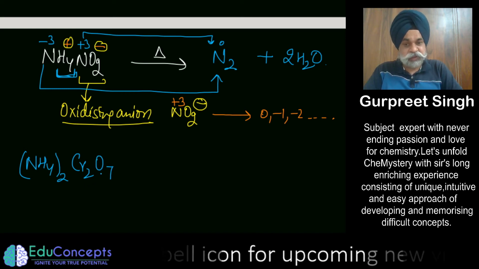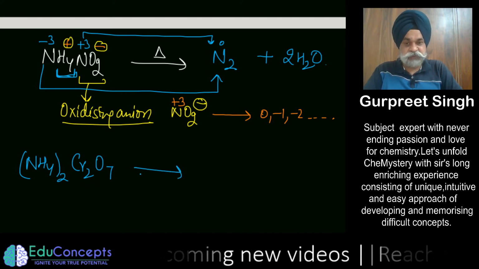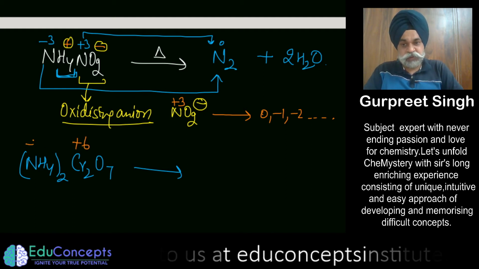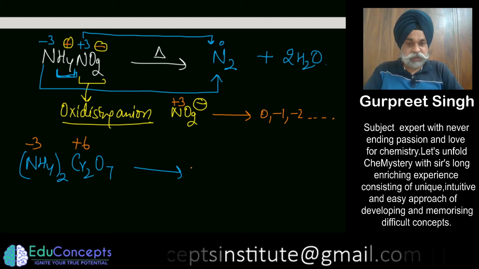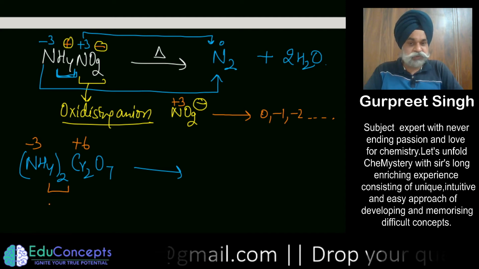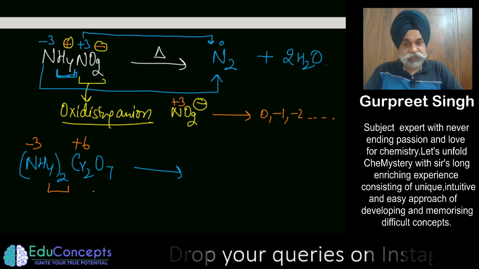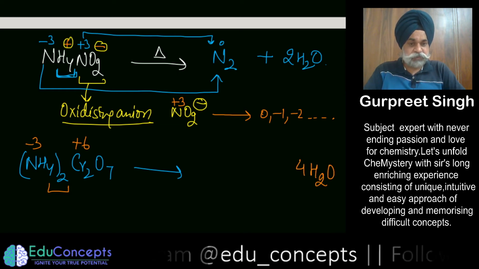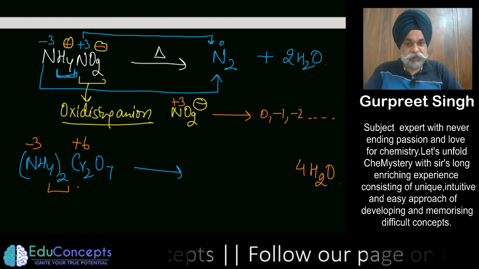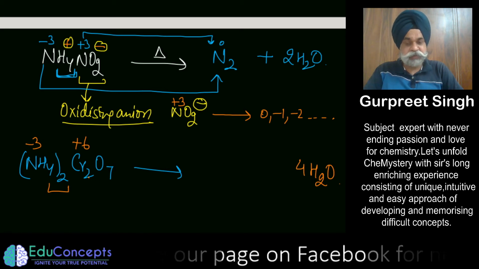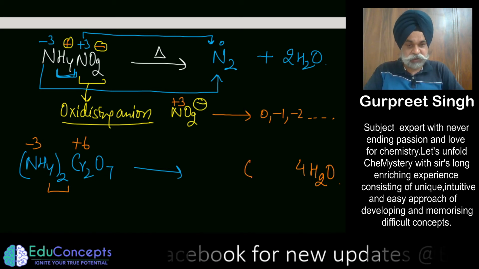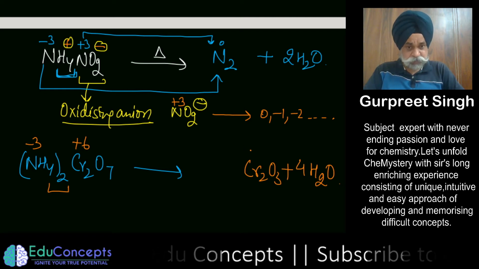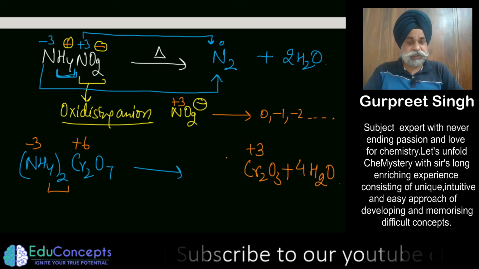So here dichromate is again an oxidizing anion where chromium is in +6 oxidation state and would want to go to the lower oxidation state. So here what you are going to see, how many hydrogens you have? 8 hydrogens. So 8 hydrogens means that 4 water molecules could come out. So 4 water molecules came out, and now you are left with 2 chromium and the other oxygen. So that is Cr2O3, which is solid, and it is in +3 oxidation state.